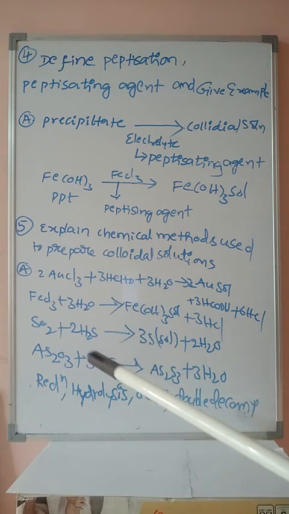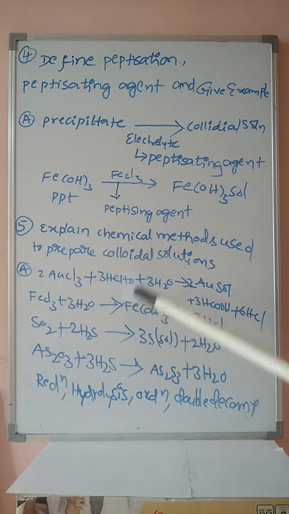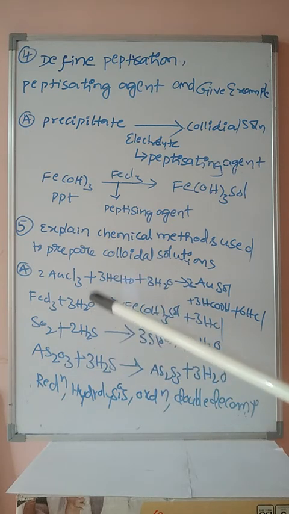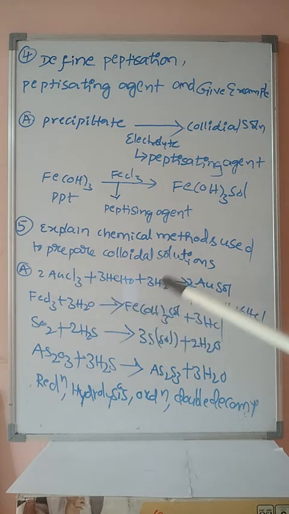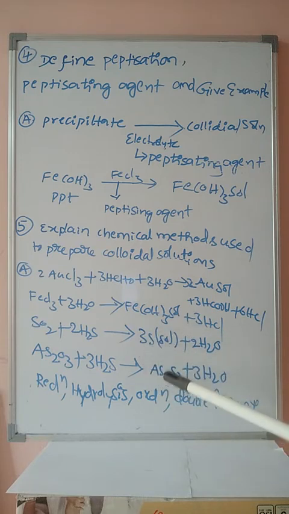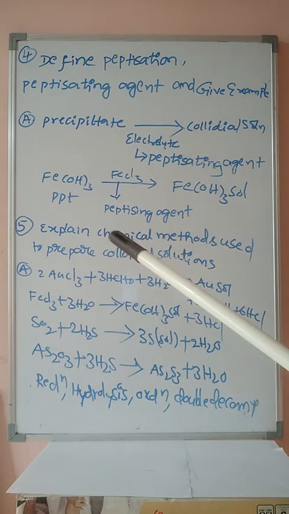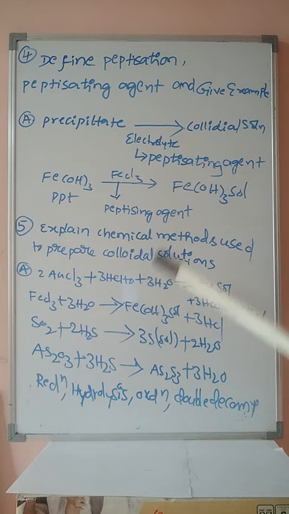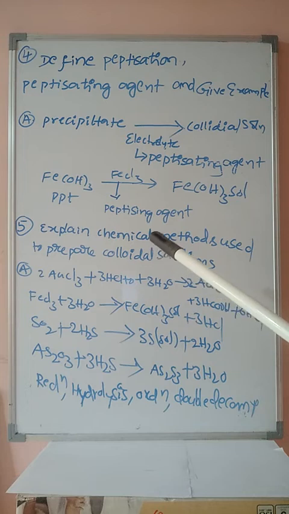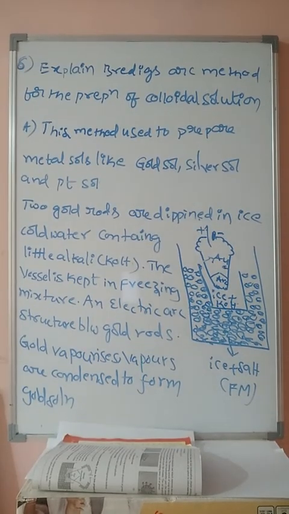In examination, 2 types of questions are possible. Explain or prepare colloidal solution by using hydrolysis method or reduction method or oxidation method, or complete the following reaction. They will give the reactants and ask you to identify the products, or they will give some reactants and any one of the products. Therefore students, depending upon the question paper, 2 types of questions are possible: direct chemical methods of preparation of colloidal solution, or identify the products. Concentrate more on peptidization, peptidizing agent and examples. Okay students,